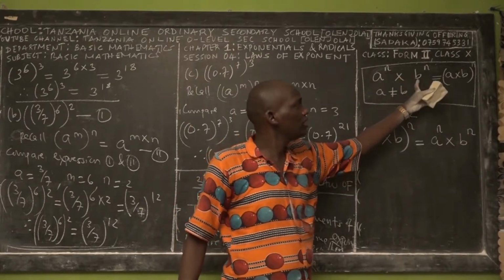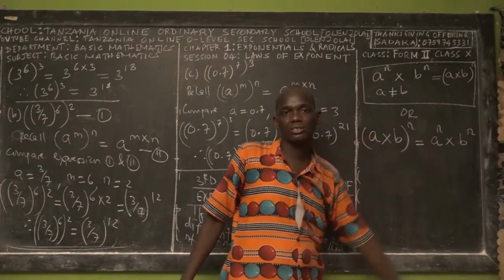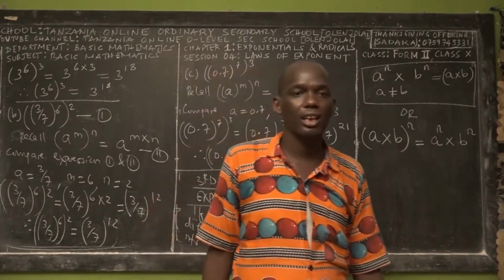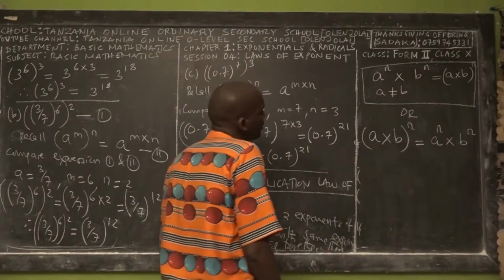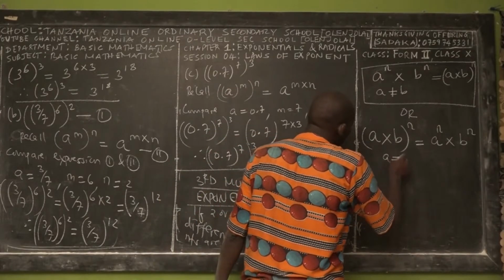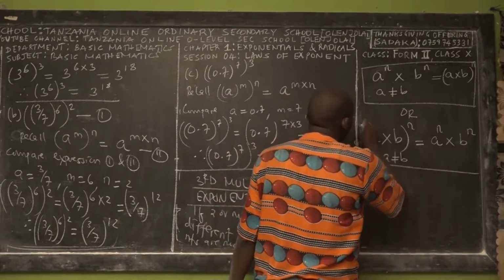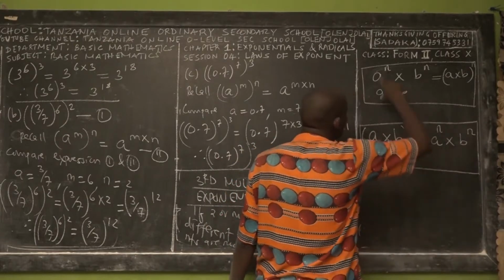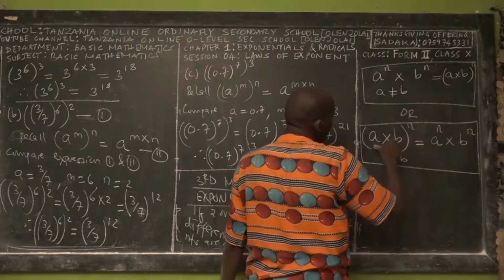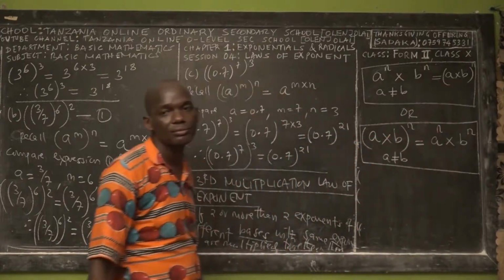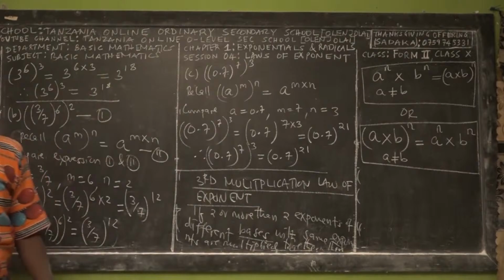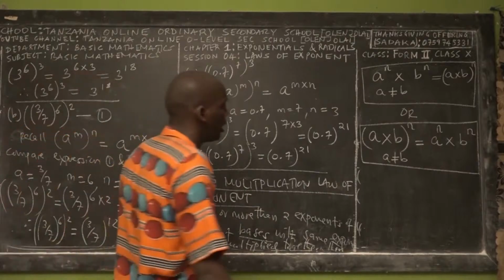Remember that the condition here is A is not equal to B. So this law might go from this form to this form, or from this form to this form.